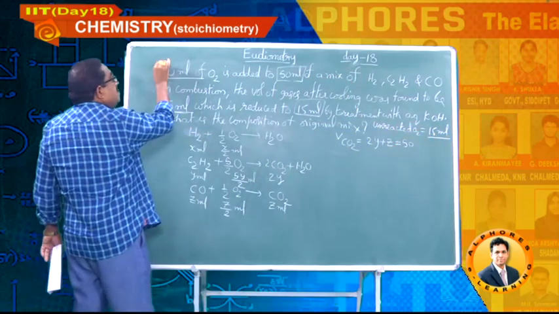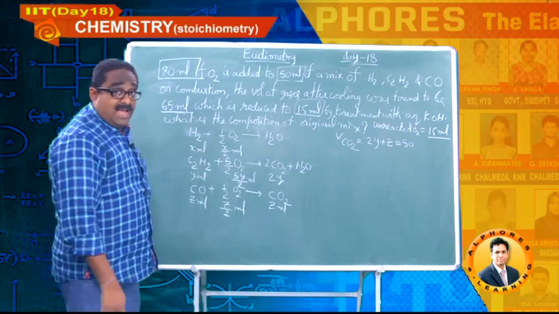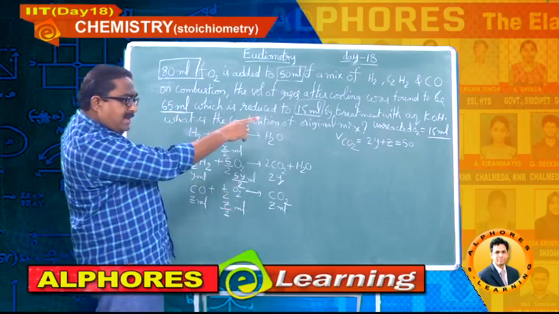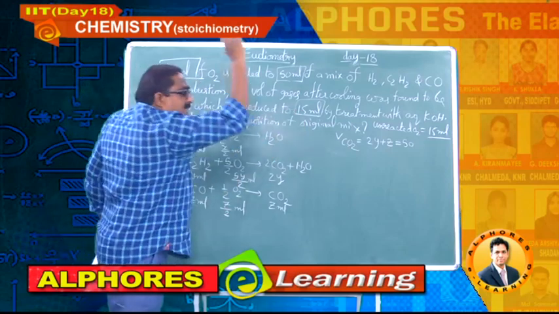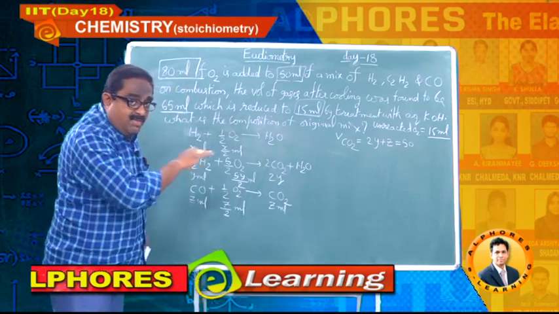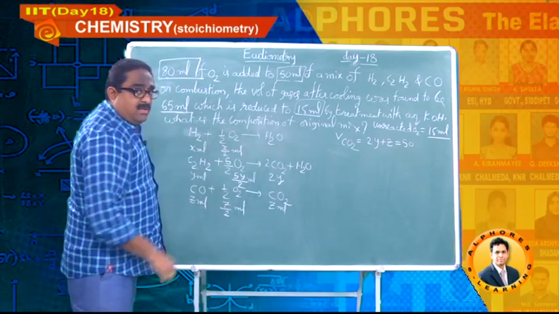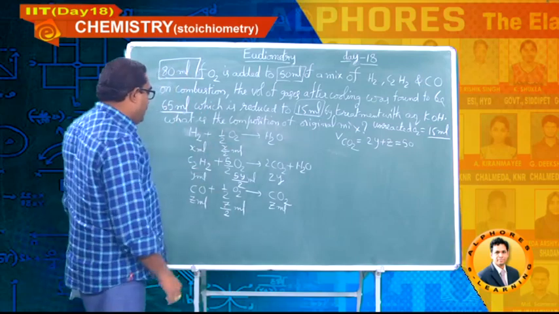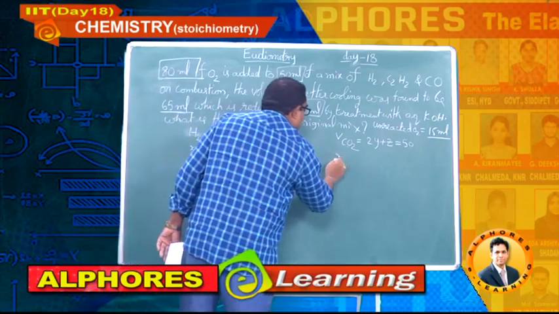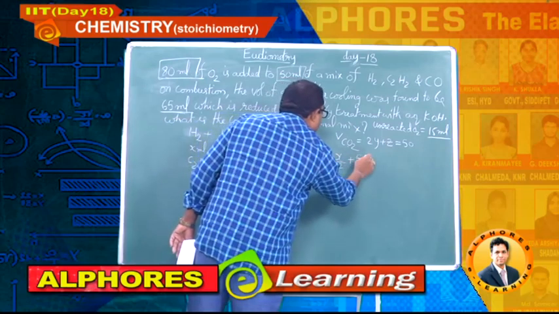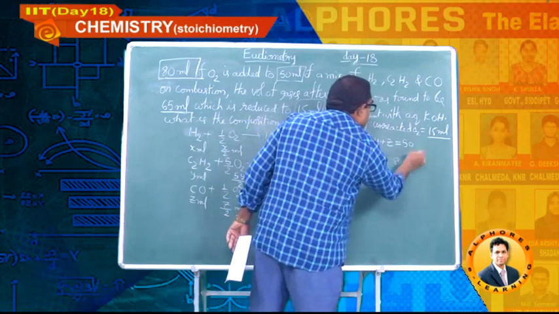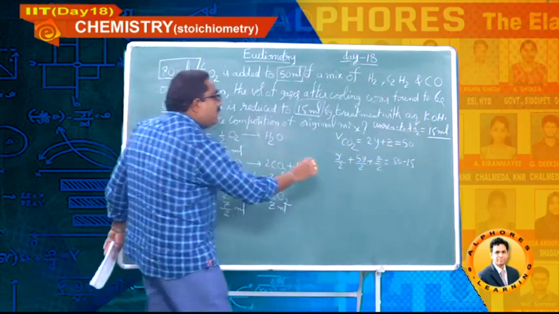But total how much volume of oxygen is given to you students? 80 ml. So out of 80 ml, 15 ml is left even after the completion of combustion. It means out of 80 ml, how much is involving in the combustion? 80 minus 15, that is 65. Let me write the oxygen utilized from this data. I am writing here students, x by 2, 5y by 2, z by 2, that should be equal to 80 minus 15.